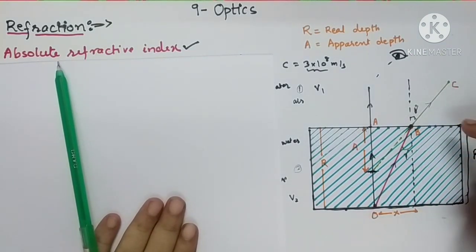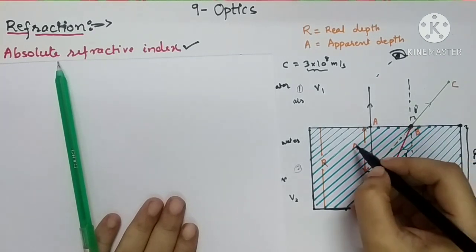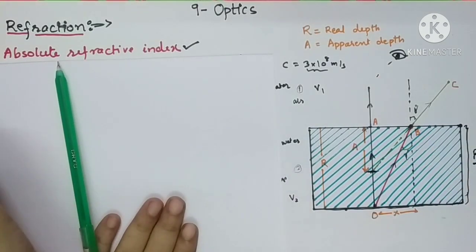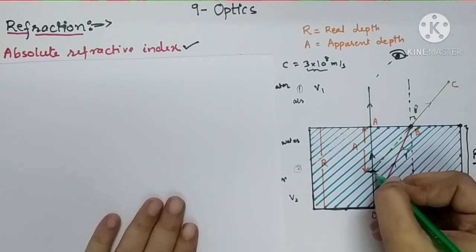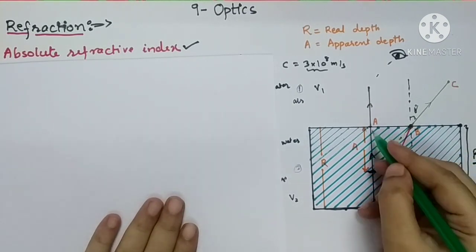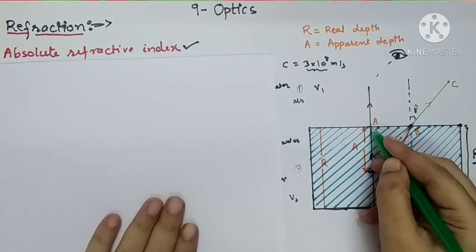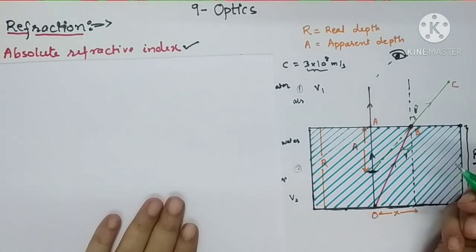So at this place you are going to see the bottom face. The actual depth of the water is R. And let small a be the distance of the apparent bottom surface from the surface of water, this is the apparent depth.